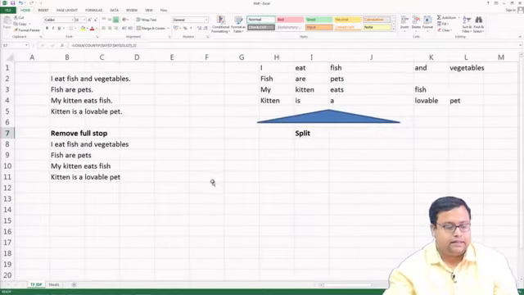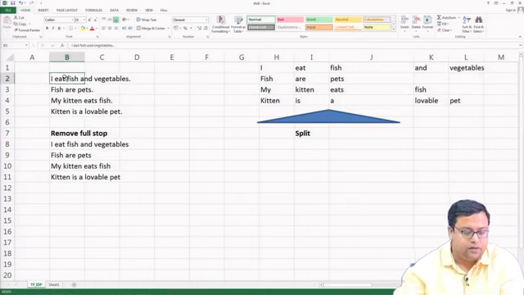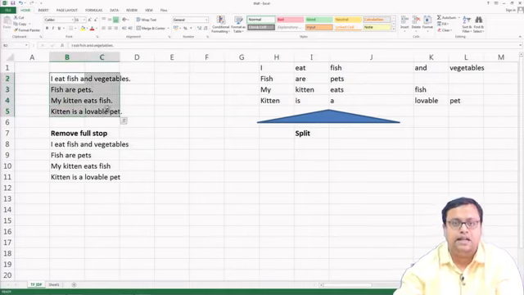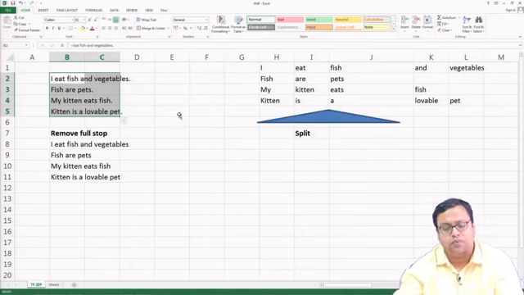Let us say I have these 4 lines: I eat fish and vegetables, fish are pets, my kitten eats fish, kitten is a lovable pet. Each of these lines is one document.